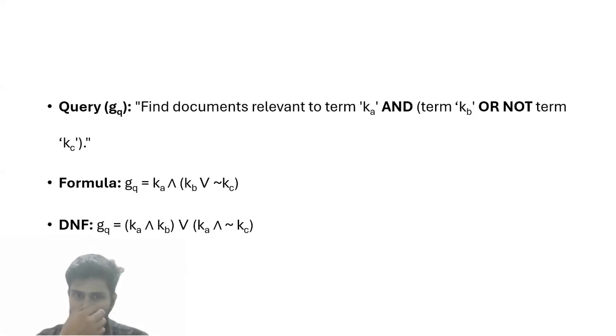Let's walk through an example. Here is our query. We want to find documents for term A and B and not term C. To solve this, the model first breaks it down into disjunctive normal form, which gives us two AND components joined by OR.